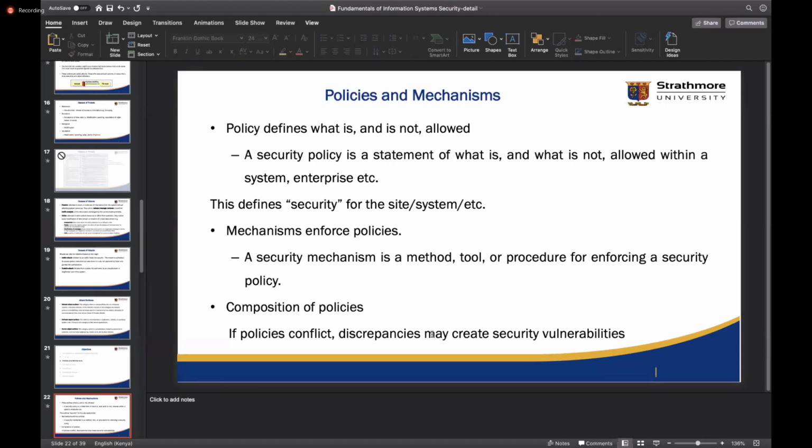Yes, Philip. For example, Strathmore has a policy for the dress code where you can only wear official attire, and the mechanism is the fashion codes that are put in place at different entrances. Okay, that's true. The online classes are helping you bypass the policy, yes?